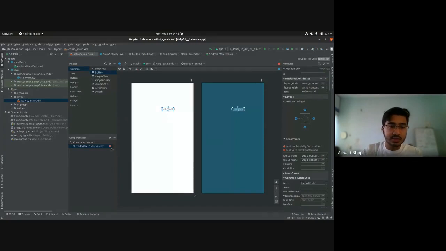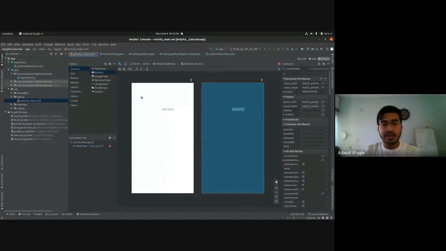You can see that there's some error over here. When you hover over it, it will say that this view is not constrained. And the important part is it will jump to 0,0 at runtime unless you add the constraints. If you want, you can run your application and check. I'll come to that. But let's just add constraints for now.